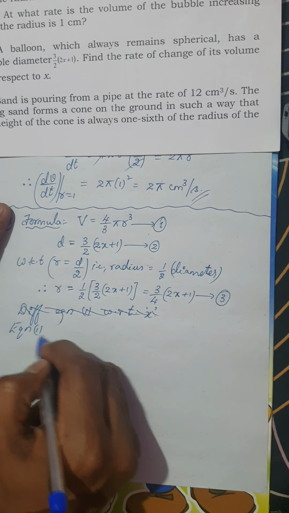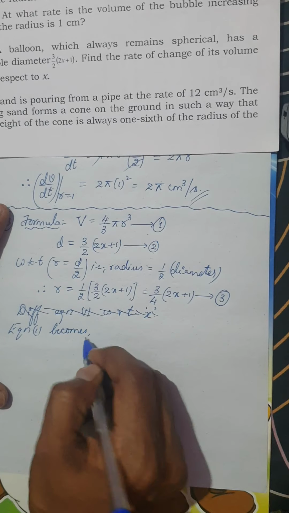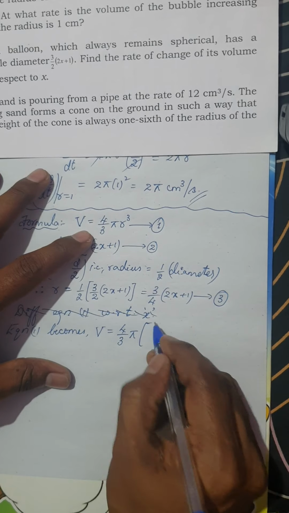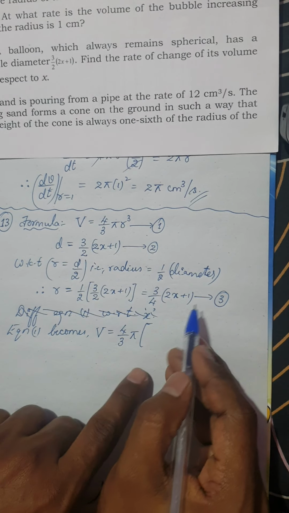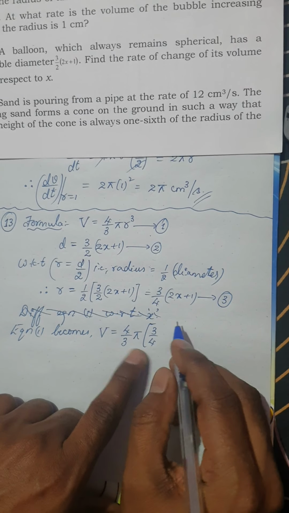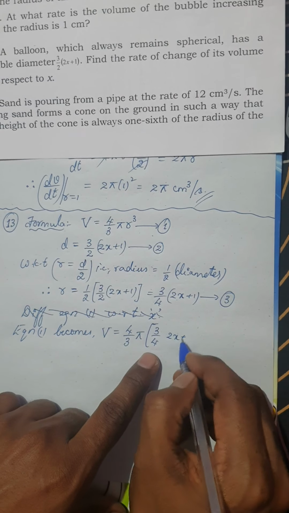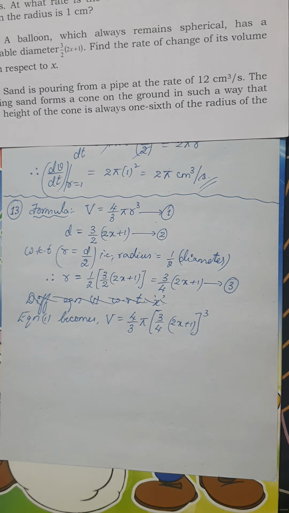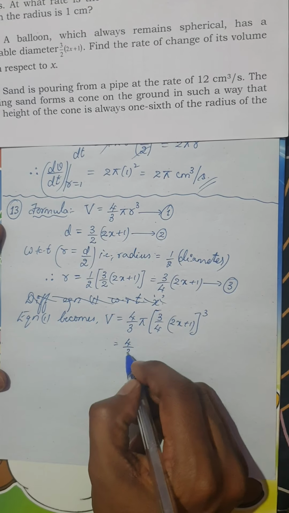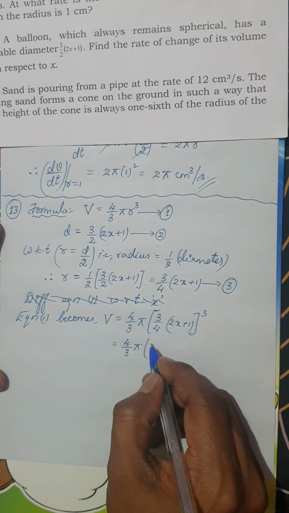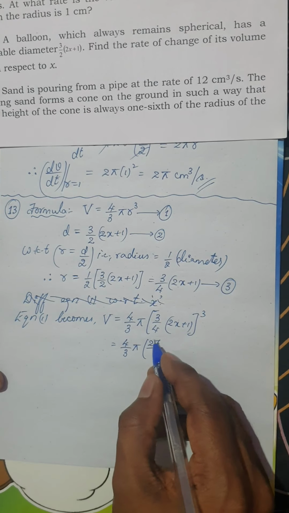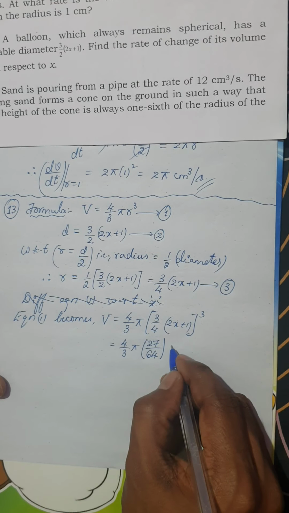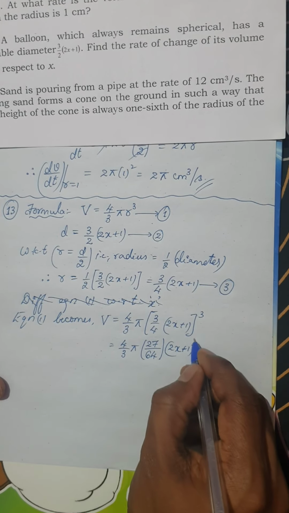Therefore equation 1 becomes V is 4 by 3 pi r cube. In place of r, substitute back equation 3, that is 3 by 4 into 2x plus 1, whole cube. Is it clear? So this is 4 by 3 pi into, 3 cube is 27, 4 cube is 64, because 4 fours are 16, 16 fours are 64, into 2x plus 1 whole cube.